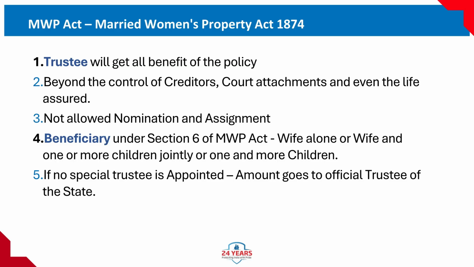MWP Act, Married Women's Property Act 1874. 1. Trustee will get all benefit of the policy. 2. Beyond the control of creditors, court attachments and even the life assured. 3. Nomination and assignment not allowed. 4. Beneficiary under Section 6 of MWP Act: wife alone, or wife and one or more children, jointly, or one and more children. 5. If no special trustee is appointed, amount goes to the official trustee of the state.